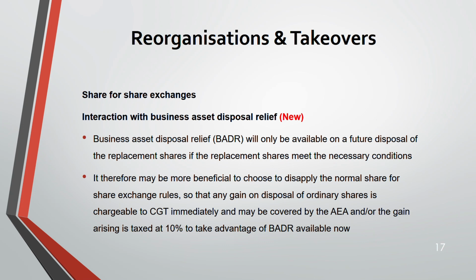That is the advantage of business asset disposal relief. Any gain eligible for BADR is chargeable to capital gains tax at 10%. And sometimes even after business asset disposal relief, you can get further advantage. Maybe that gain after deducting BADR will be less than your annual exempt amount, so it might be covered by your annual exempt amount also.